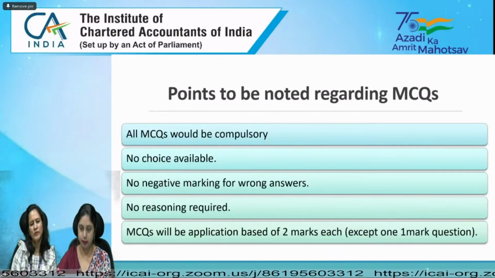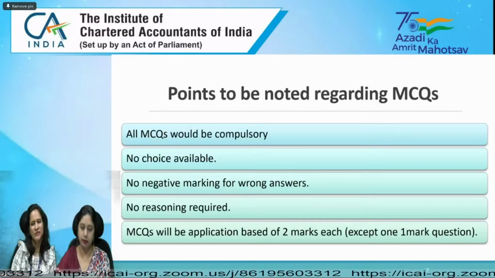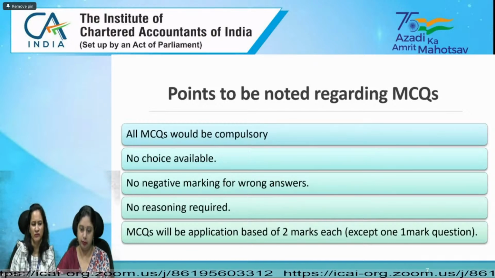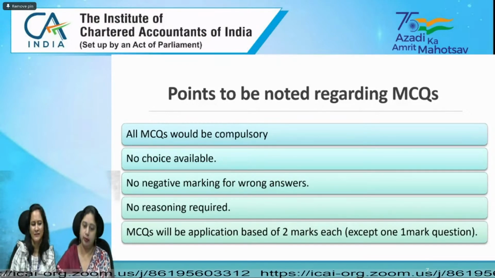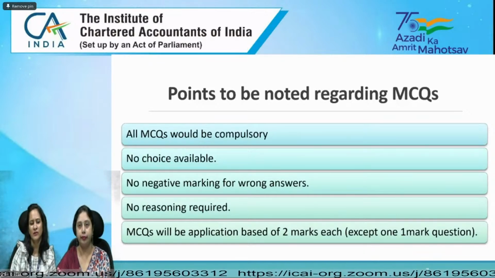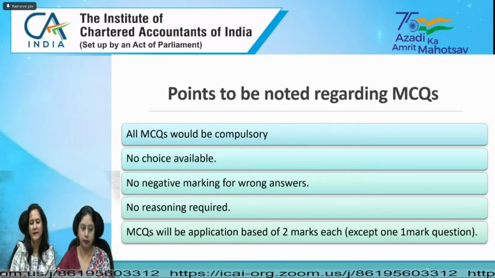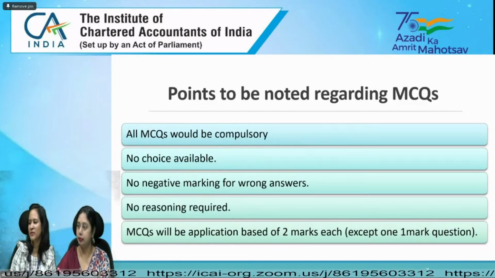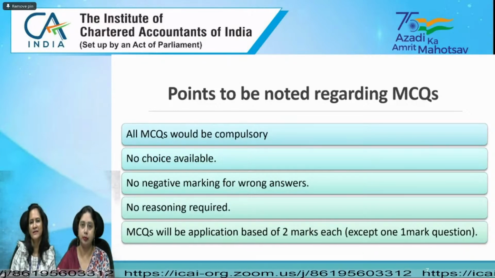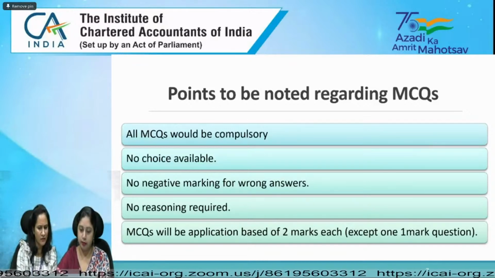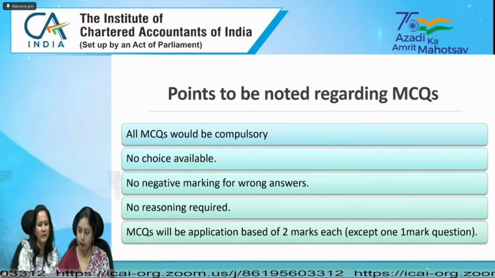Then, points to be noted regarding multiple choice questions: all the MCQs would be compulsory. There will be no internal choice given to you in the multiple choice questions. No choice is available and no negative marking. As I told you, one positive point is that there is no negative marking for wrong answers. Then no reasoning is required. And all the MCQs will be application based multiple choice questions, except one mark question. Even the 1 mark question will be application based only.